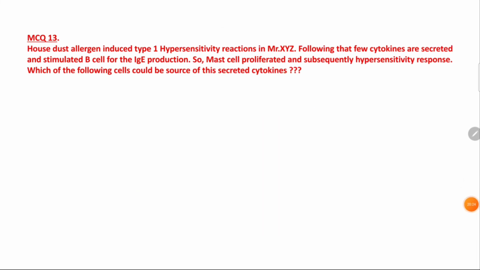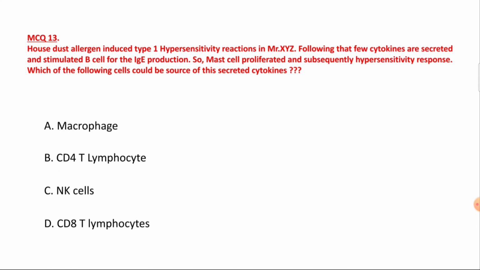Now MCQ number 13. How does an allergen induce type 1 hypersensitivity reaction in Mr. XYZ? Following that, a few cytokines are secreted and stimulate B cells for the production of IgE antibody. We have already discussed that mechanism, right? So mast cells proliferated and subsequently hypersensitivity occurred. So which of the following cells could be the source of this secreted cytokine? Understand here what the examiner wants to ask. He wants to ask the mechanism of type 1 hypersensitivity. We have already discussed that mechanism, right?